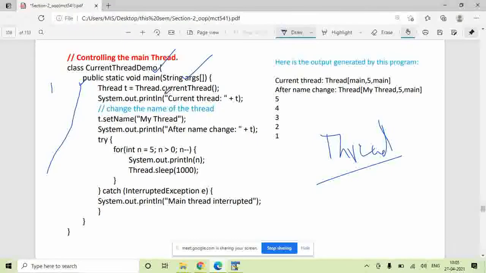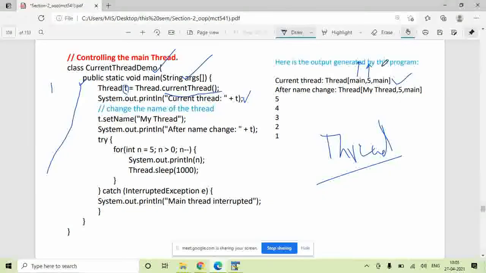Using this currentThread method, you obtain the reference of the current thread in this reference variable t. And if you print this reference variable t, you will see it gets printed like this. It says main is the thread name; the name of the current thread is main. The second parameter indicates the priority of the thread. By default, the priority of all the threads is 5. You can increase the priority, you can reduce the priority.